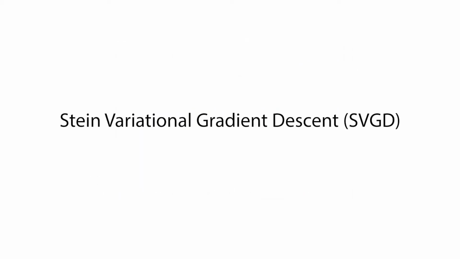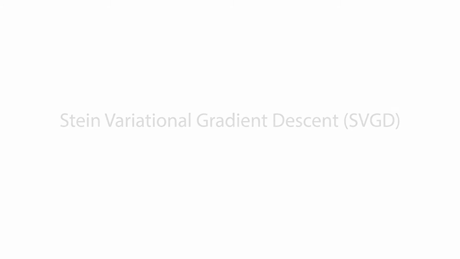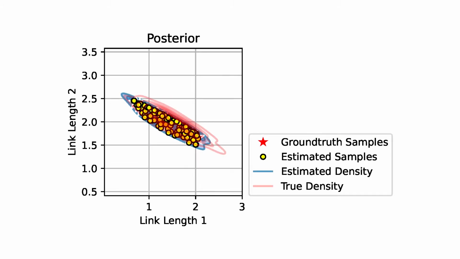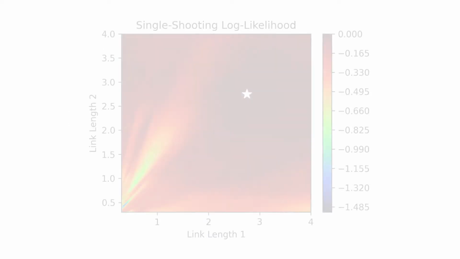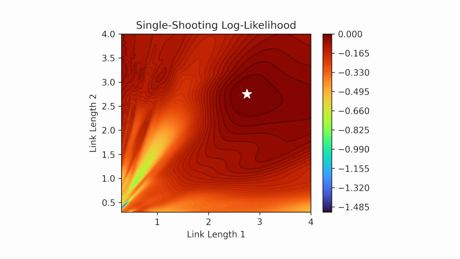observations. We use Stein Variational Gradient Descent, or SVGD, that is a Bayesian inference algorithm that uses particles to estimate non-parametric distributions. The simulation parameter distributions are often intractable, and the likelihood function over trajectories can be highly non-convex, as shown here for a parameter inference example where the two link lengths of a double pendulum need to be estimated from trajectories with 400 time steps.